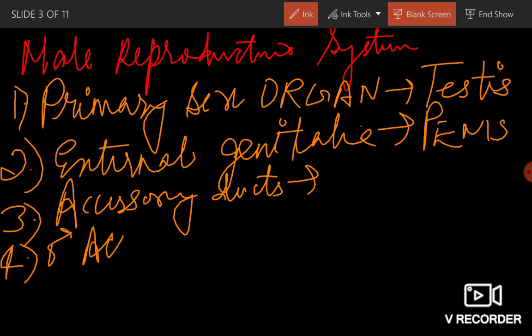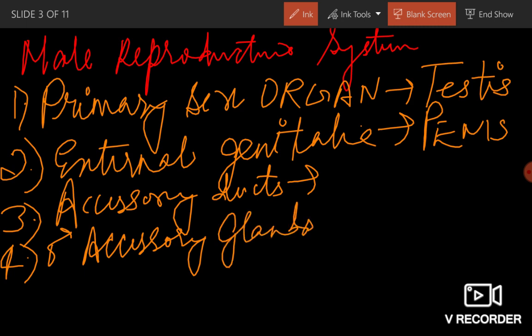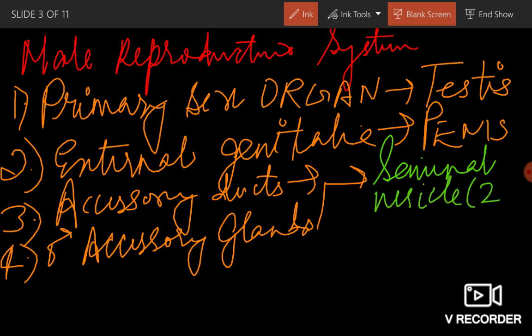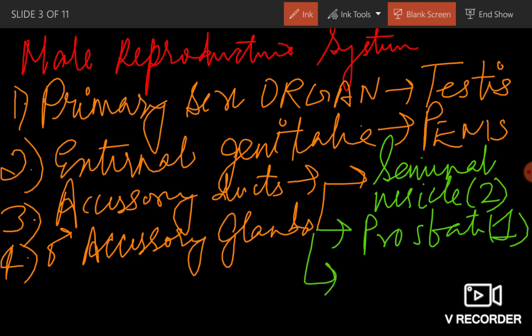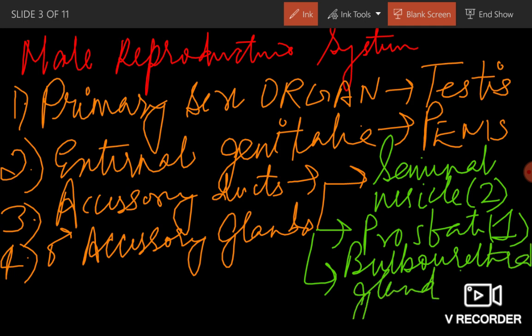Male accessory glands will include seminal vesicle, which is 2 in number, prostate, which is 1 in number, and bulbourethral gland, which is once again 2 in number. Clear? This much you should always remember.